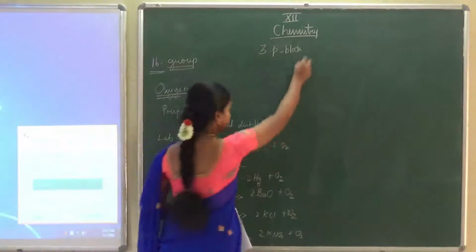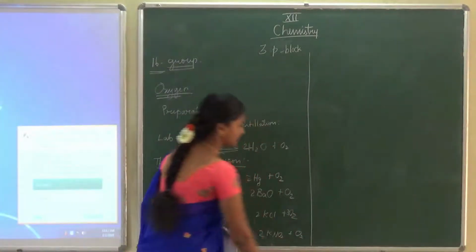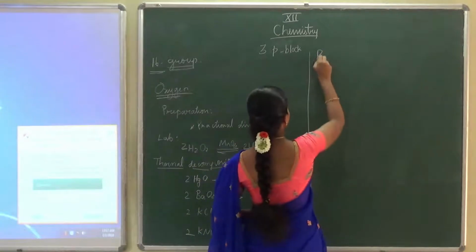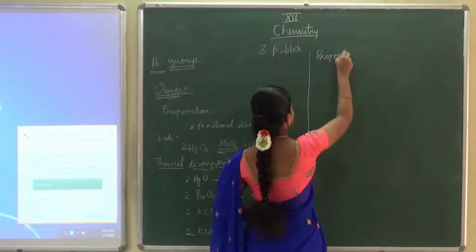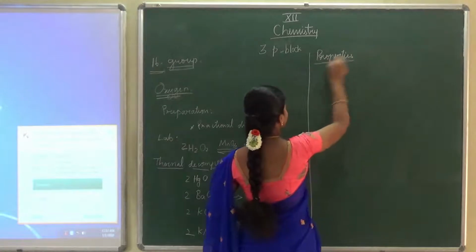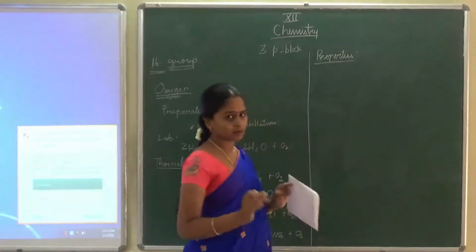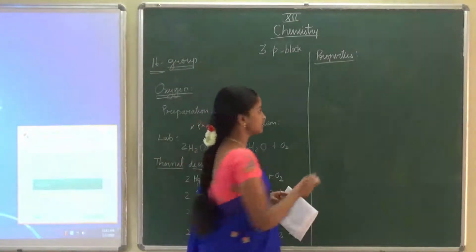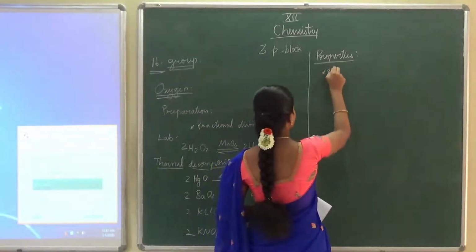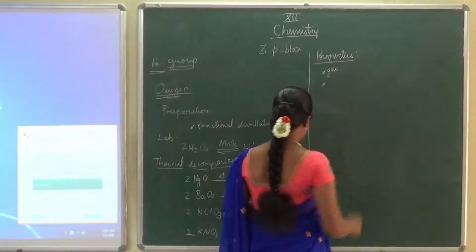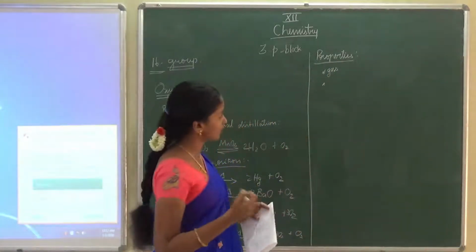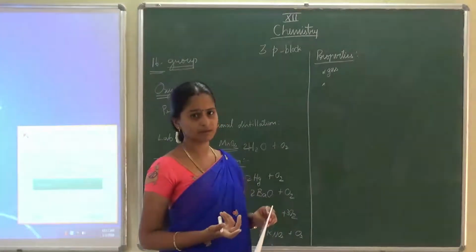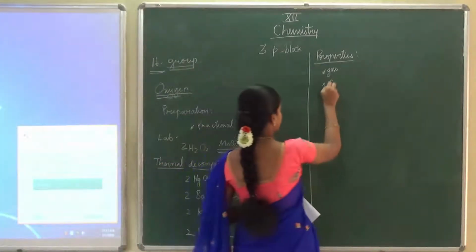Next, we are going to see properties of this oxygen. Some properties already you know. Now tell me whether you know the physical state. What is the physical state of the oxygen? It is gaseous state. So oxygen is gas. Then the atomic state, whether it is monoatomic, diatomic or polyatomic. Yes, it is diatomic.